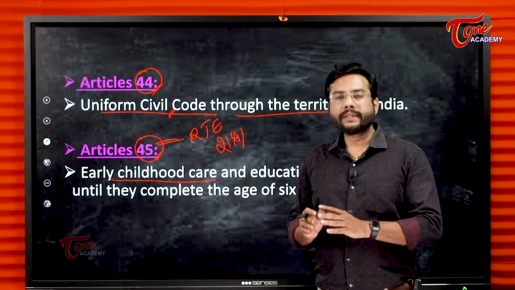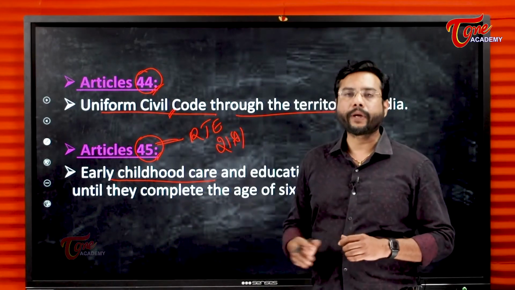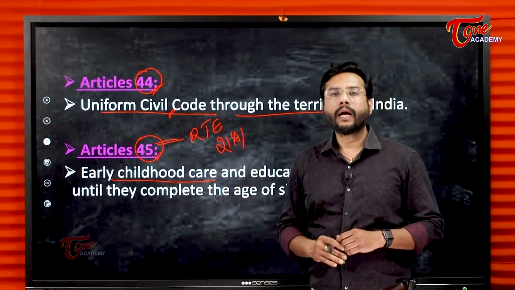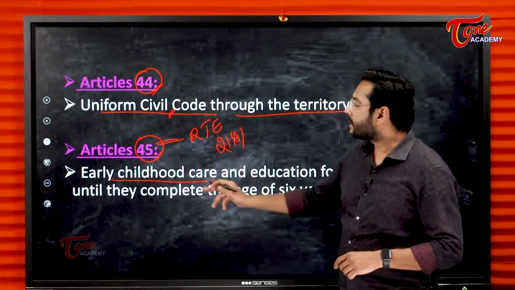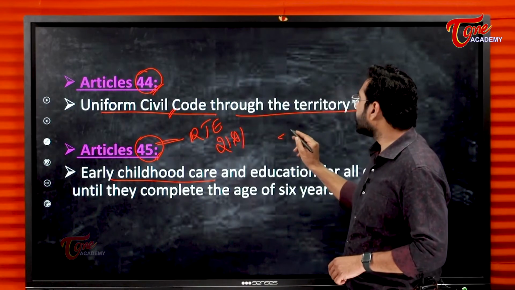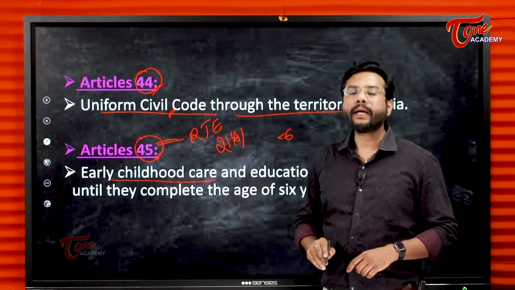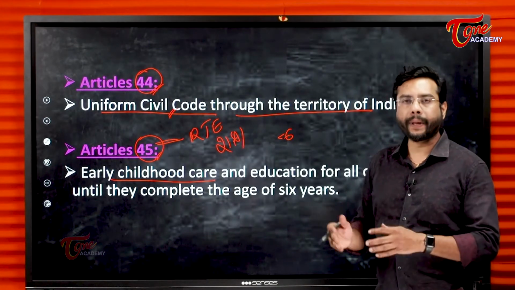So the government says that any children between the age of 6 to 14 years should have free and compulsory education. So under DPSP, any child under 6 years should be given special care by the government and also by the parents.